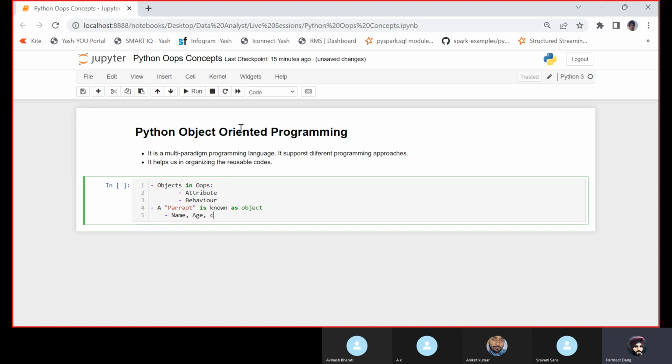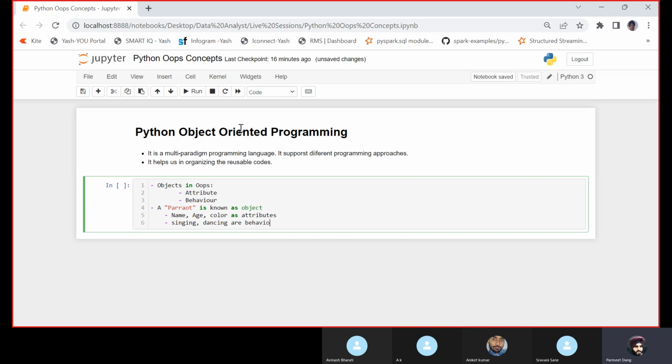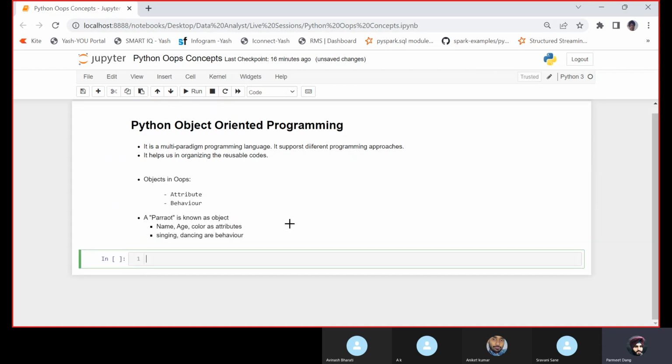It could have a name, an age, the color of the parrot. These are the attributes of the parrot. What are its behaviors? Let's say a parrot can sing, so singing can be its behavior. Dancing could be its behavior. So an object is an entity which has its attributes and behavior.